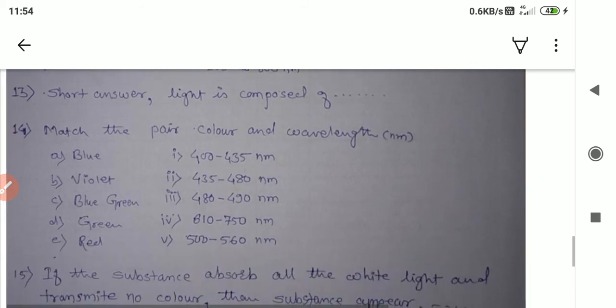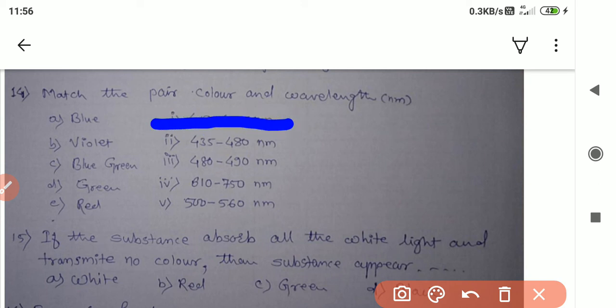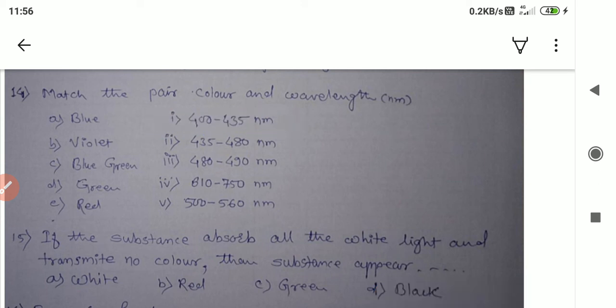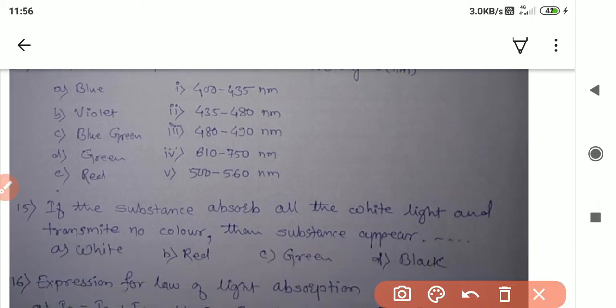Question number 14. Match the pair, color and wavelength. The blue. See, the very first, as you know, that the 400. So you have to select the first option, 400 to 435. This is for violet, B option.